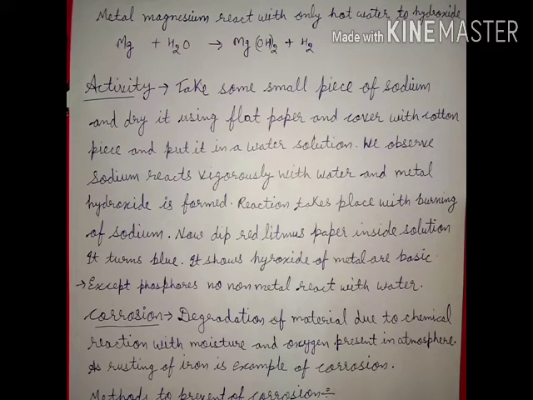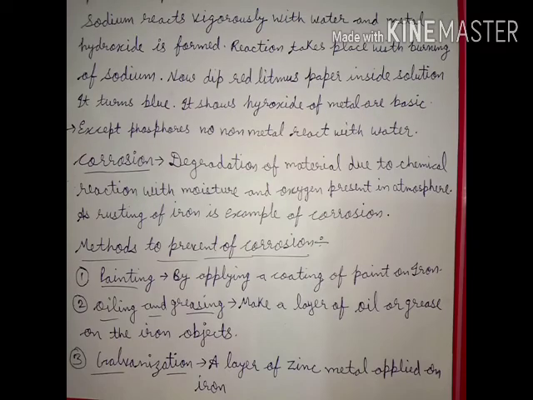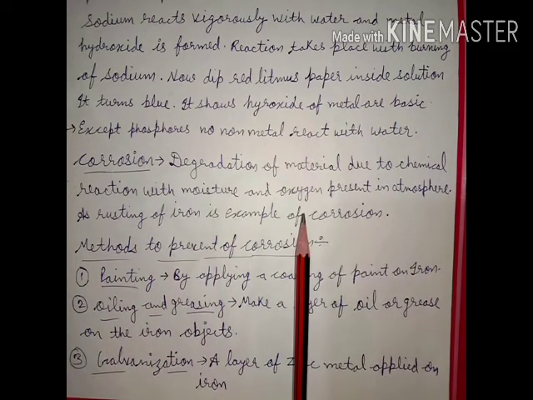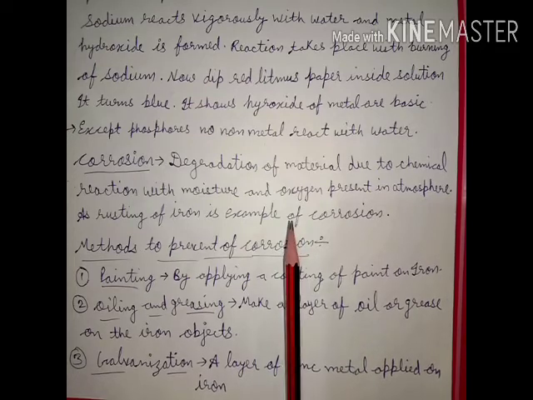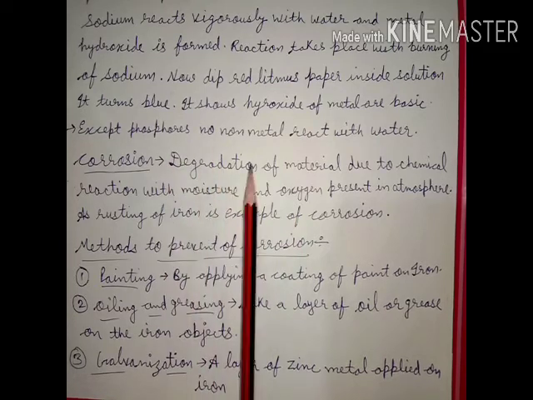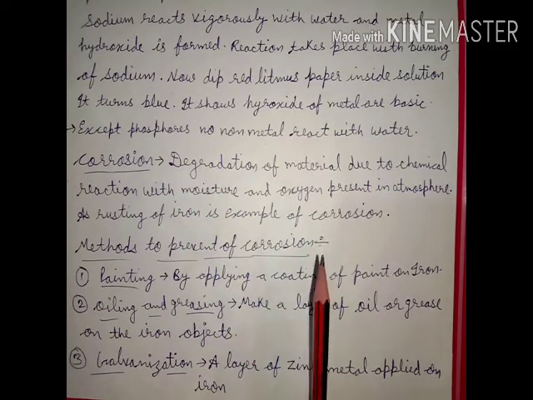There is corrosion. If there is a reaction of metal with water or moisture, then there is corrosion. Corrosion is the degradation of material due to chemical reaction with moisture and oxygen. If a metal comes in contact with moisture and oxygen, it will degrade, meaning it will lose some of its properties.